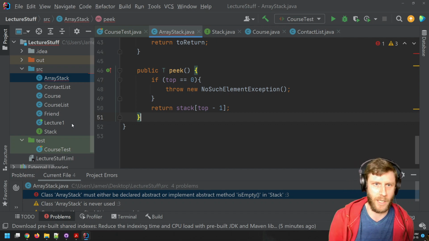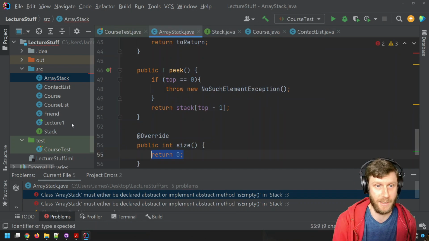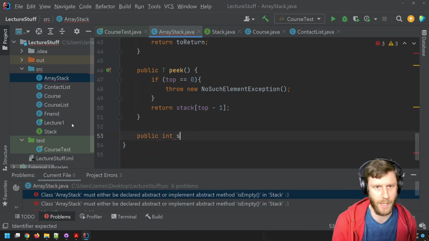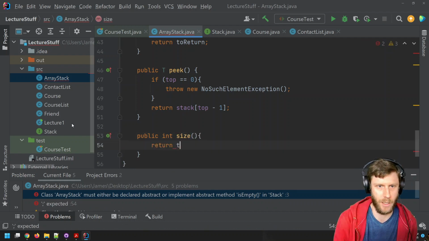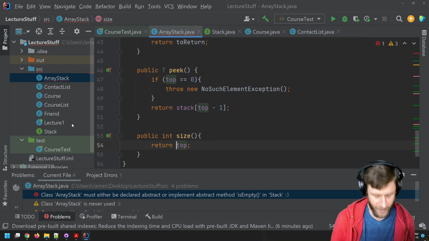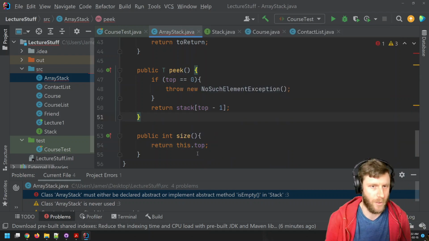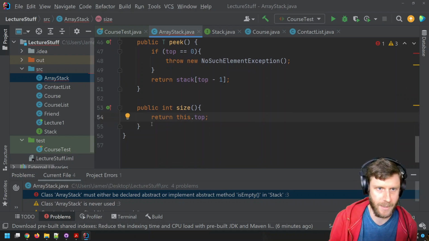So let's go and write our size. Public int size. And all we do here is return top. That's all we've got to do. I can get fancy and say this.top just so it's really obvious that it's the field from this instance of the stack.